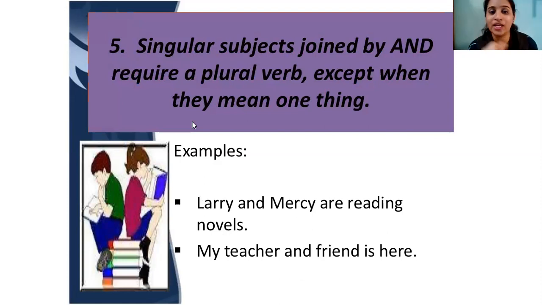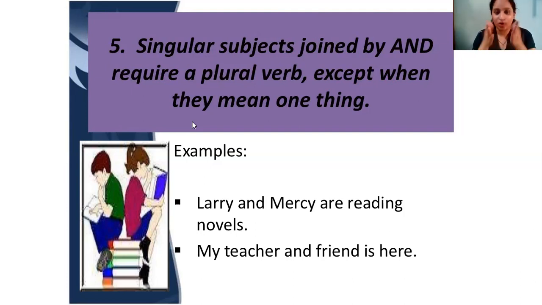Now Larry and Mercy, they both are reading novels, so he is also reading, she is also reading, so you use the word "are". My teacher and friend is here. Why will "is" come here, even though there is an conjunction "and"? Because they are one person standing here. Teacher and friend are no different things.